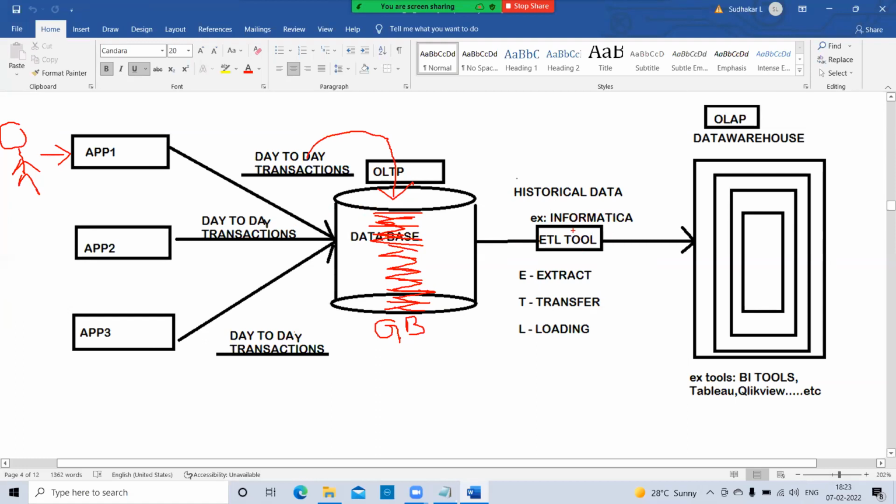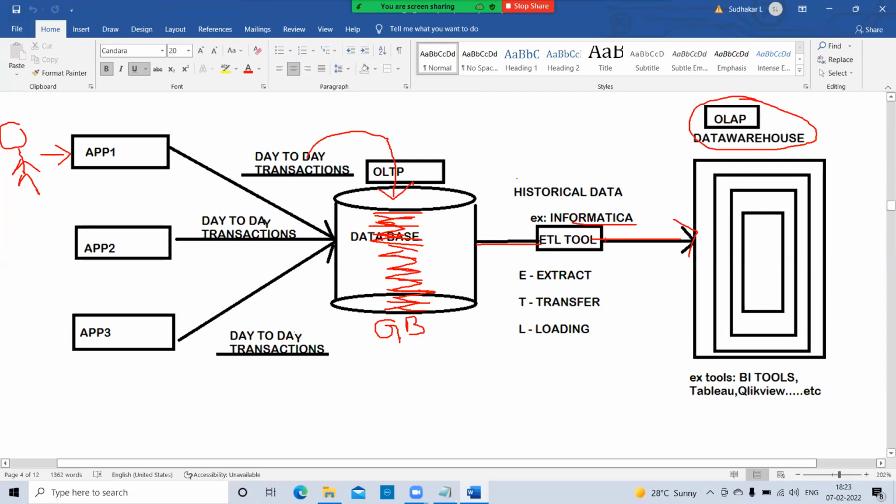tools here. The communication from OLTP to OLAP happens with the help of ETL tools. With the help of ETL tools, the databases are integrated with the data warehouses. Okay, the databases and data warehouses are integrated. That is called OLAP. Now, how is the data transferred here? By using some ETL tools,